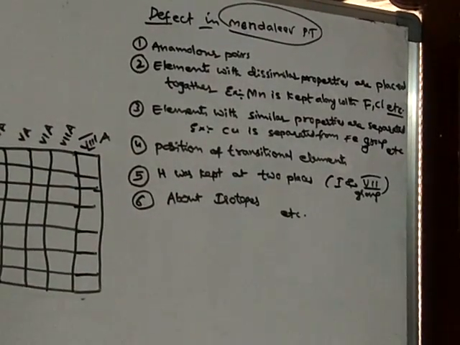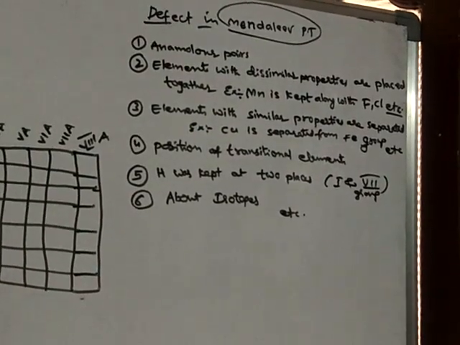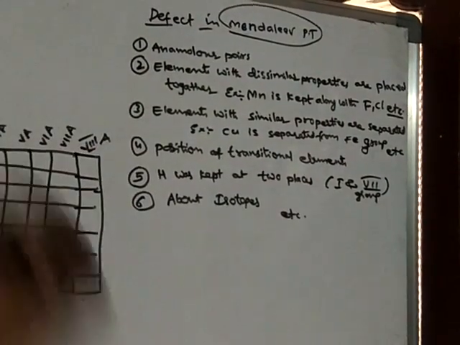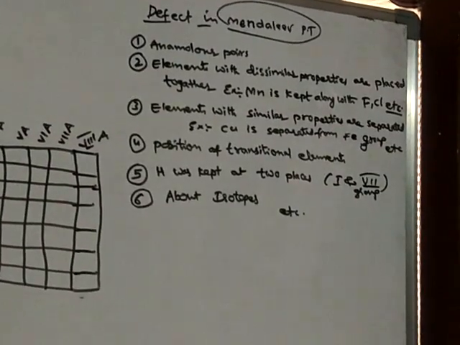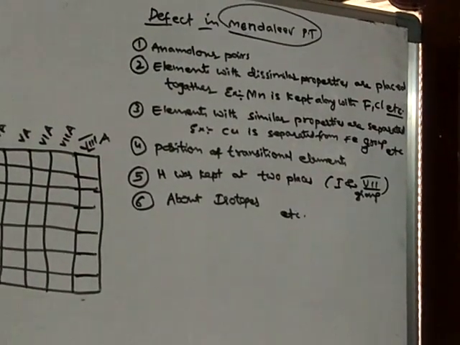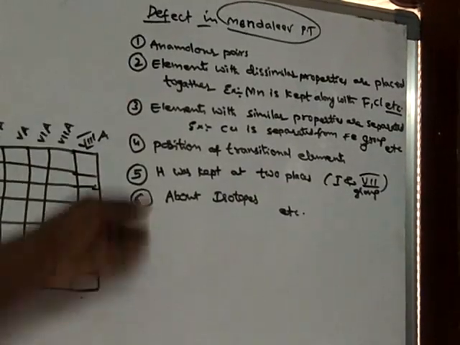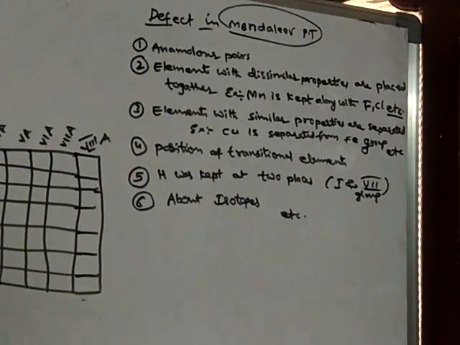Why? What is the reason? Because it also has defects. So that is why it is rejected. Why are these defects present in the Mendeleev periodic table?